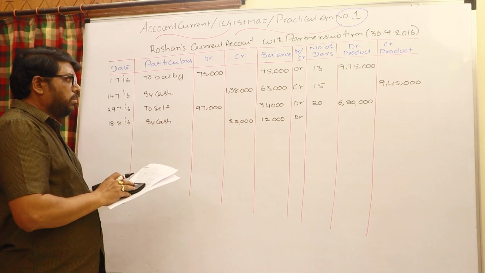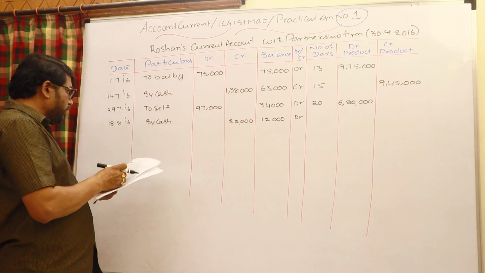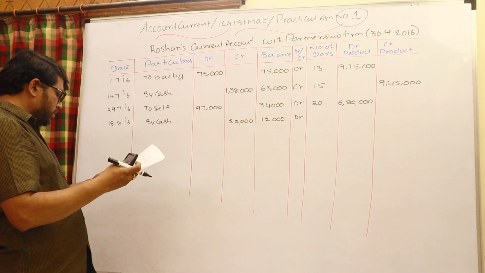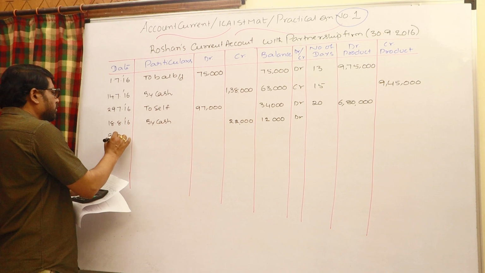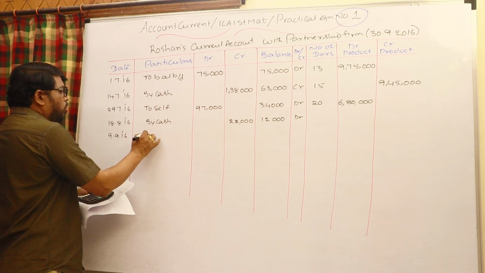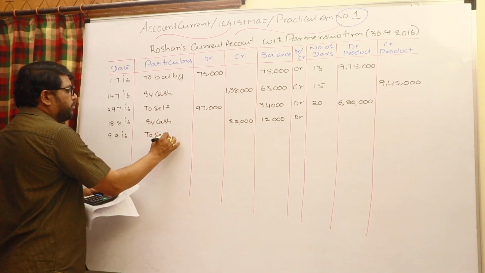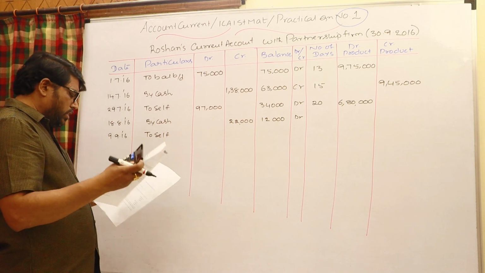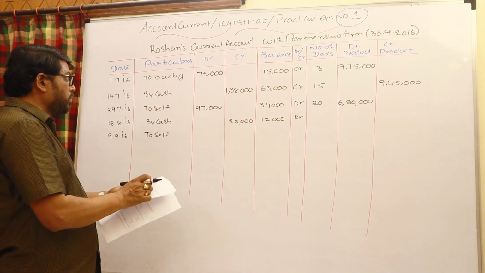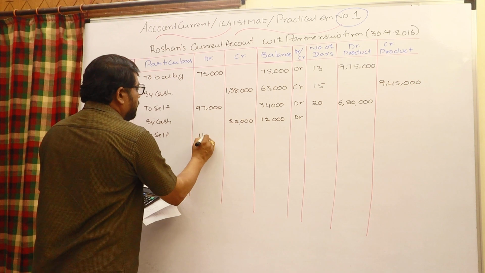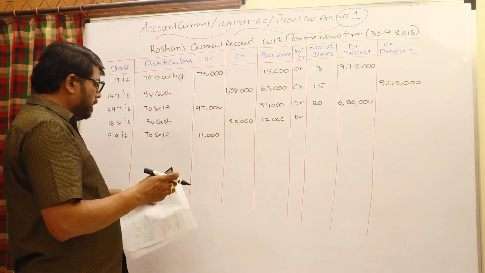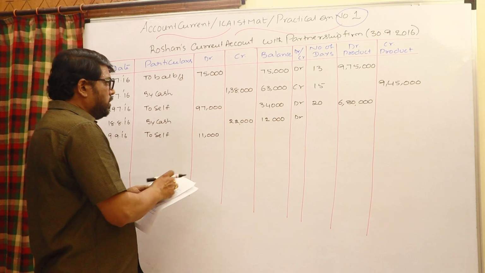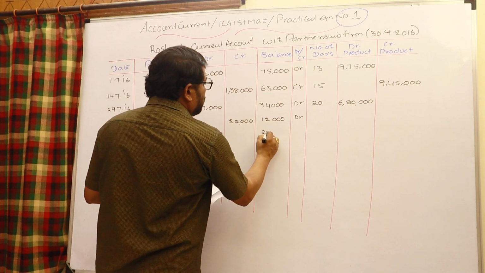To consider the number of days and product, you have to wait for the next transaction. See what the next transaction is: 9/9/2016. Withdrawal taken place to self. See how much amount is withdrawn: 11,000 withdrawal means debit side. Already 12,000 debit balance is there. 11,000 withdrawn, so 23,000 debit balance.